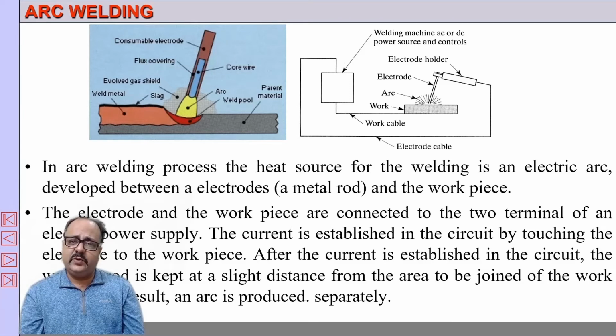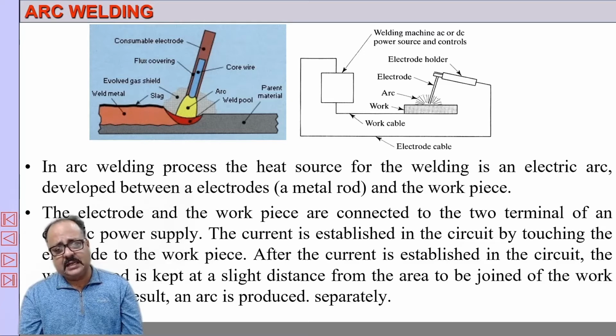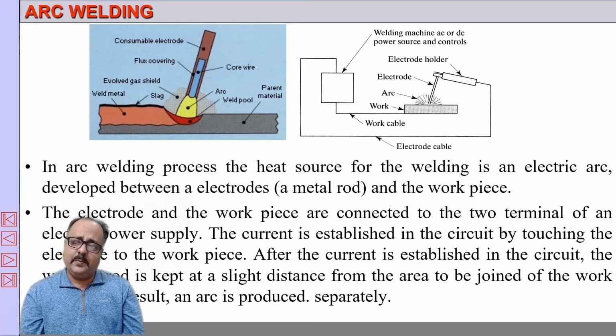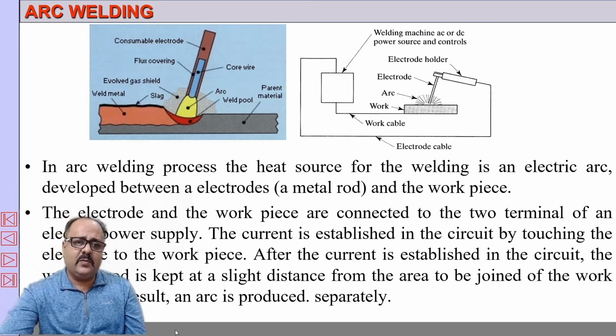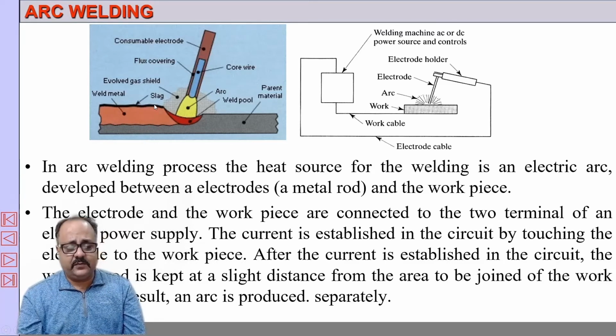Sometimes the electrode which is generating the arc melts, then we call it a consumable electrode, and sometimes the electrode that generates the arc does not melt, like a tungsten electrode. In such cases, it is called a non-consumable electrode. If it is a consumable electrode, it normally has a coating, and the coating contains flux and other materials which react with the impurities and form slag, which is normally deposited on the top, which we will be discussing in shielded metal arc welding later. But this consumable electrode may have a coating or may not have a coating also. This is the fundamental of arc welding.